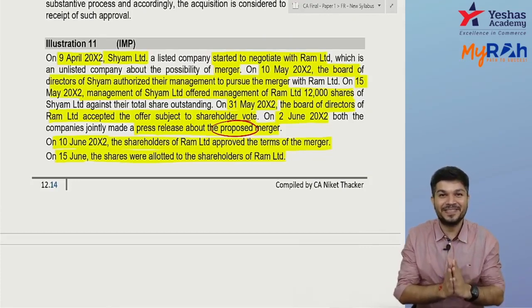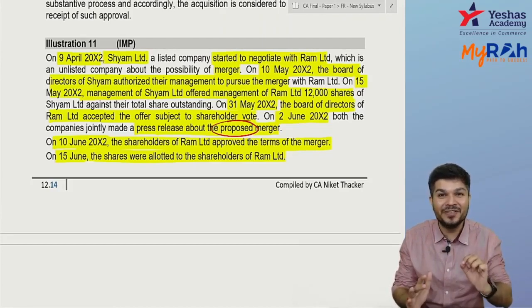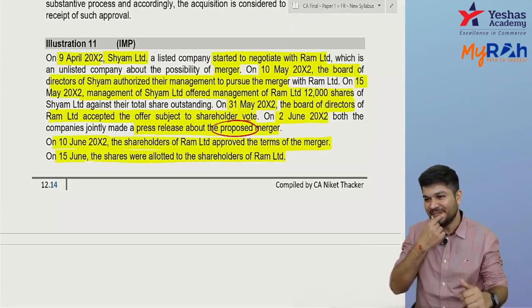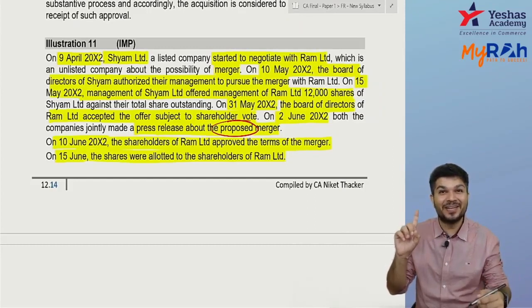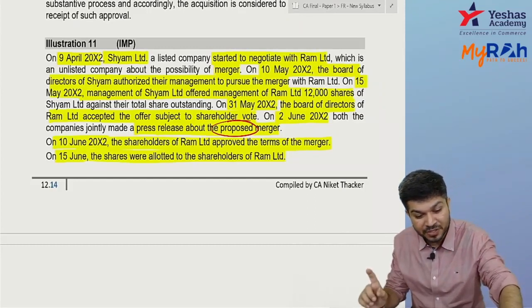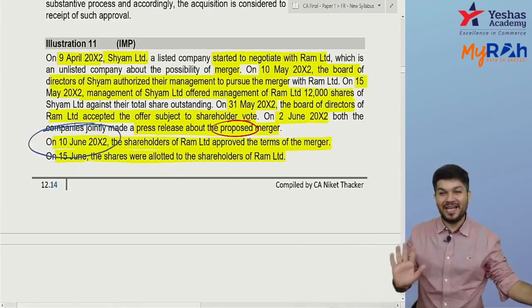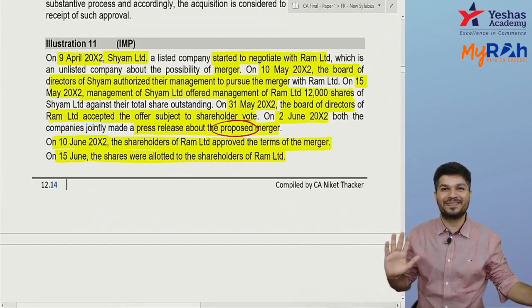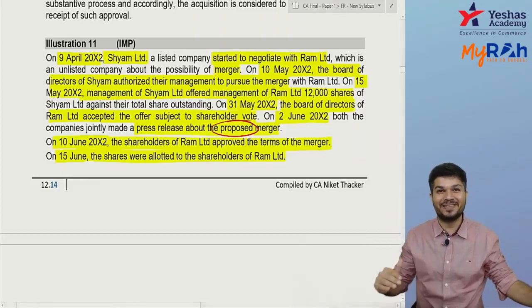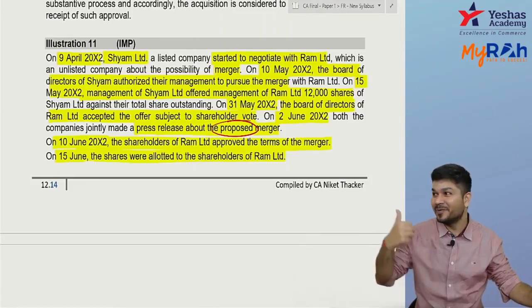See, whenever your business combination is subject to approval, the acquisition date cannot be a date before the date of approval. I repeat, the acquisition date cannot be before 10th June. So either it can be 10th June or later. An acquisition date is the date when you get control over the acquiree's business.